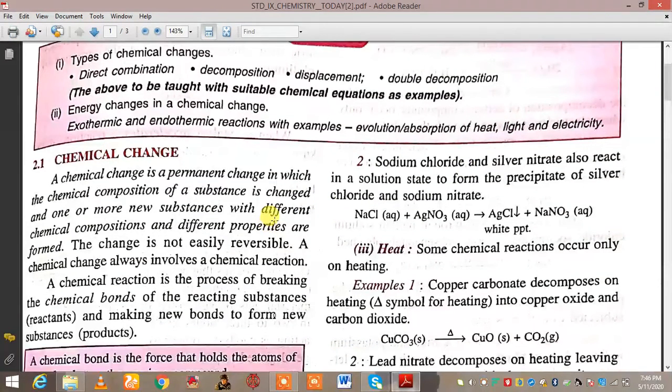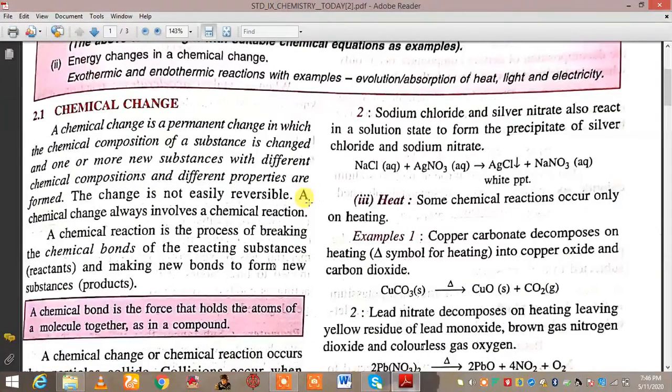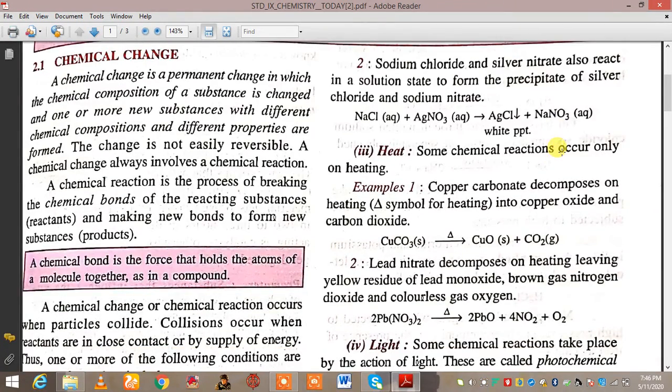Now, in which circumstances do these reactions happen, what exactly do they need, and how do these chemical changes occur? These things will be discussed in this video, the last video for this chapter. After this, I will give you one more video with the question answers for this chapter. So let's start with chemical change.